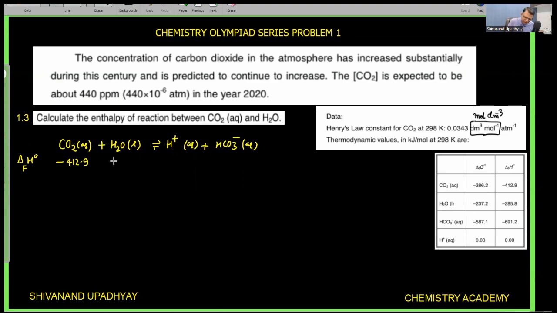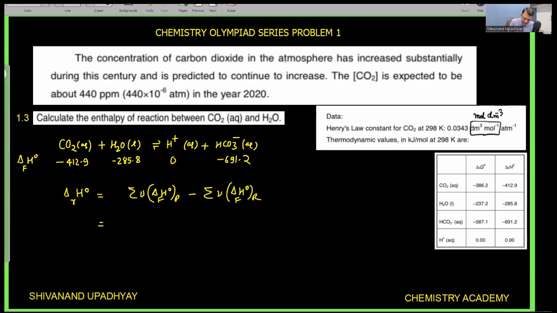For water, the value is minus 285.8. For H+, it will be 0. For bicarbonate ion, it is minus 691.2. So in order to write delta H naught of reaction, I can use the formula: summation delta H naught formation of products with their stoichiometric coefficients minus summation delta H naught formation of reactants with their stoichiometric coefficients. So in this reaction, all reactants and products have stoichiometric coefficient 1.